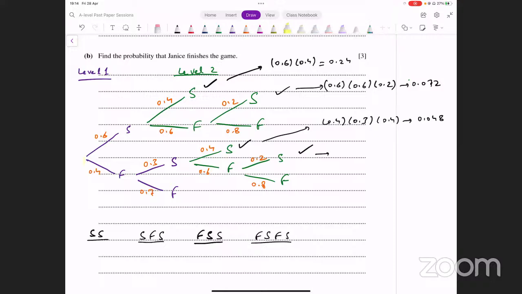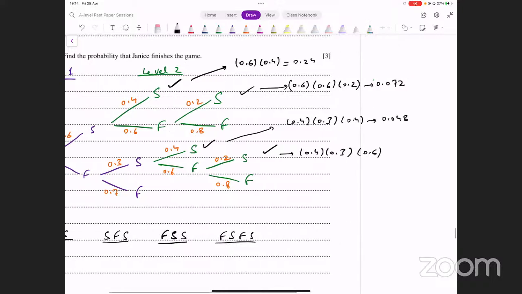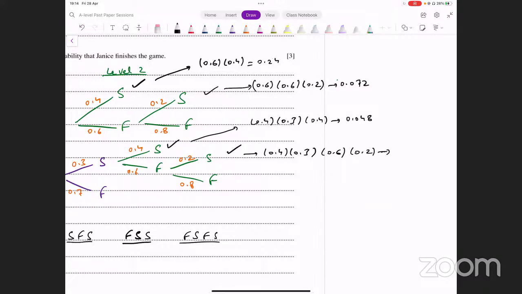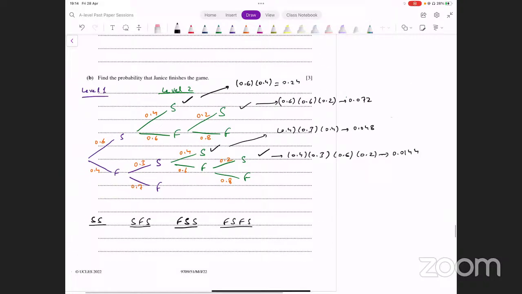इसमें कौन सा पाथ फॉलो हो रहा है, failure, success, failure, success. This turns out to be 0.4 into 0.3 into 0.6 into 0.2. ये देख लें क्या आता है, that turns out to be 0.0144. इन सारे केसेस को आपने ऐड कर लेना है, 0.24 plus 0.072 plus 0.048 plus 0.0144. Let's see what that turns out to be.